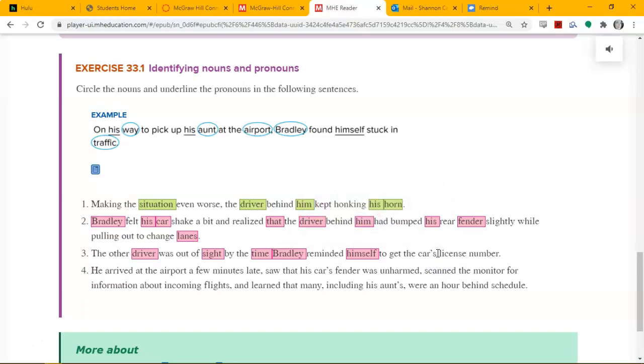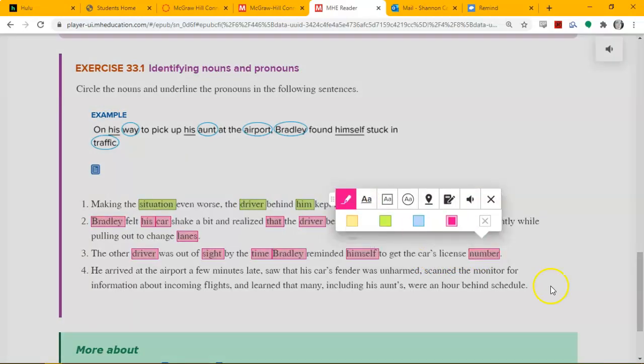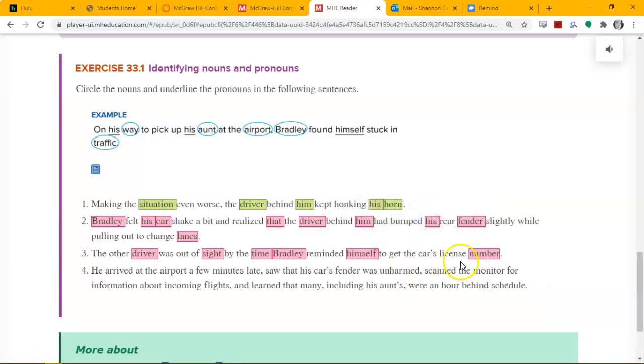We can argue about the word cars. Cars is actually an adjective because possessive words are often considered adjectives, but if you considered it a noun, it's not a huge deal. You need to know that possessive words can never be subjects. And then the word number is a noun. Whatever's being owned, the car's license number, the number belongs to the car. So whatever's being owned is also a noun.